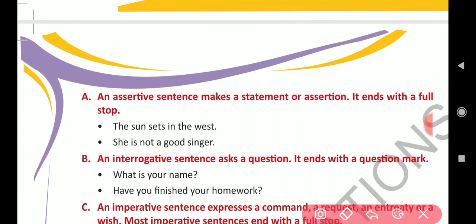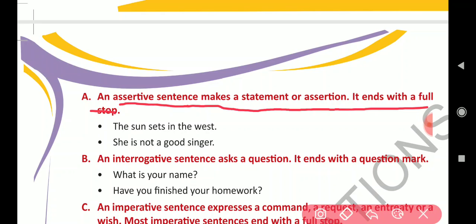First, assertive sentence. What is an assertive sentence? An assertive sentence makes a statement or assertion. It ends with a full stop. So, an assertive sentence means when any statement is there, that sentence is known as an assertive sentence.